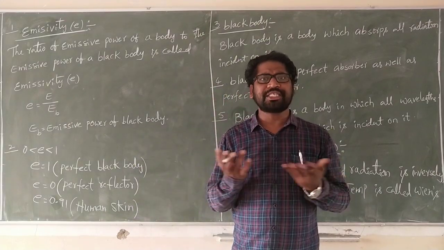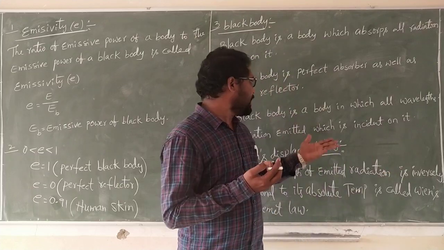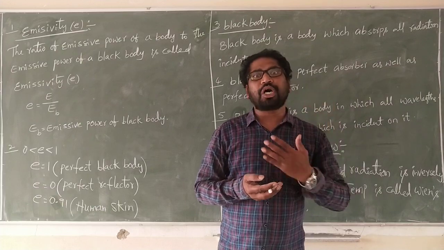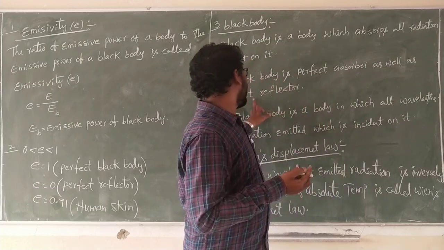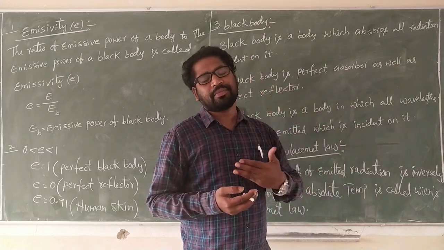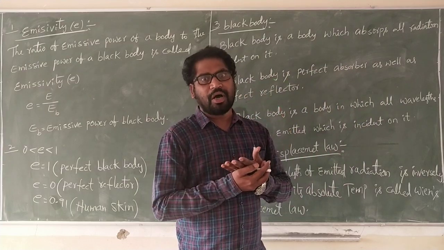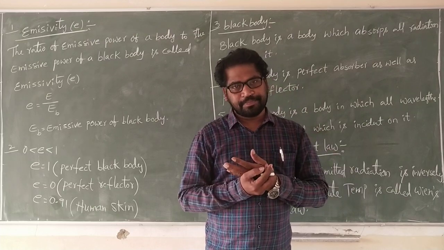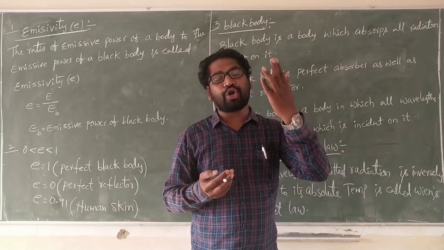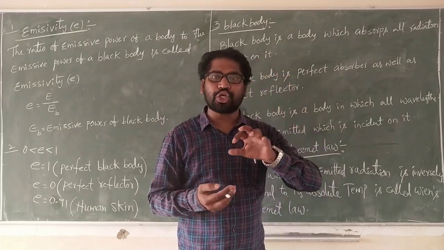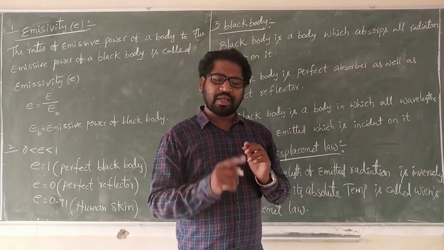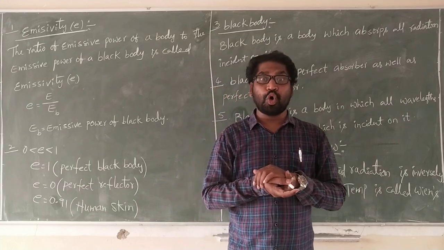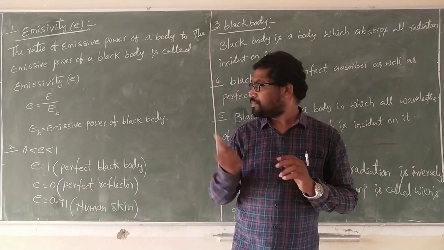We know that radiation is energy. When light is incident on the black body, it absorbs and also emits. That is the maximum wavelength. The maximum wavelength of the black body is inversely proportional to its absolute temperature. That means for lesser temperature, it emits more wavelength, inversely proportional.